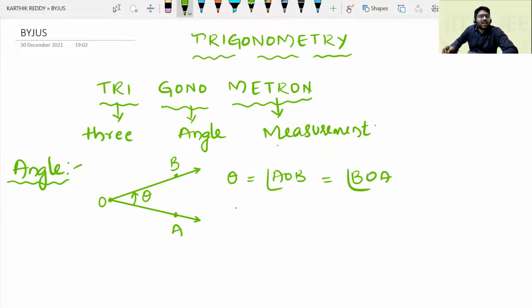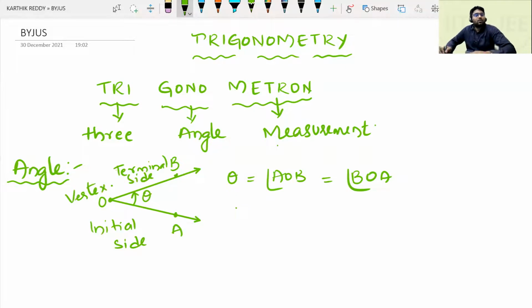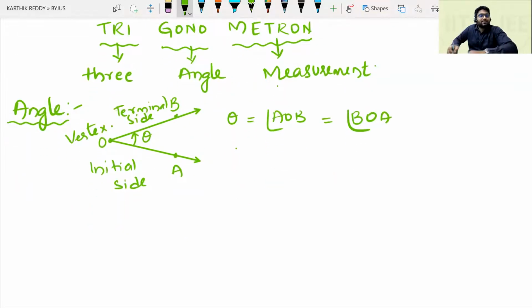Now, suppose this angle theta is formed by rotating ray OA in anti-clockwise direction, then for this angle theta, the ray OA is called the initial side, the ray OB is called the terminal side or final side, and point O is called the vertex of the angle.